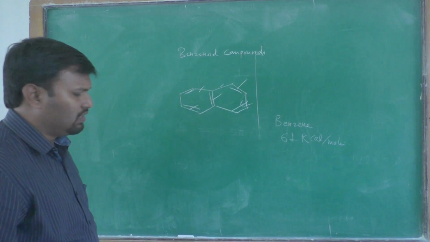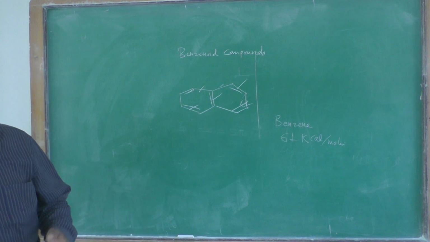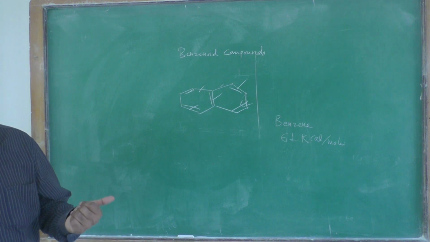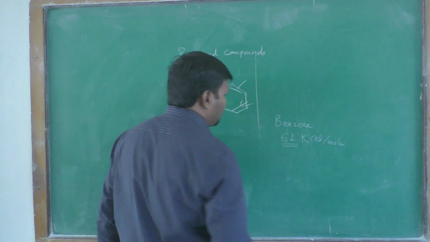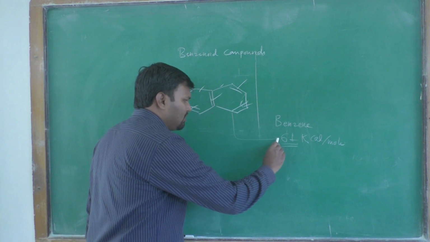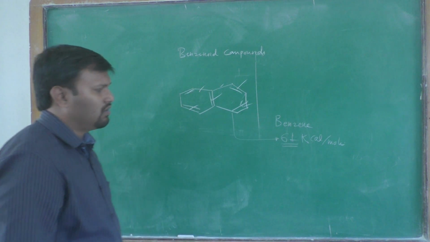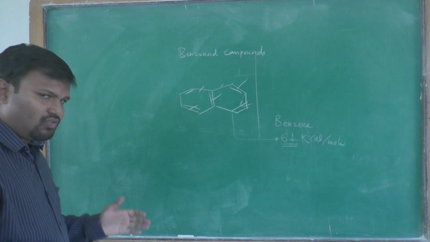Okay, we have already seen that benzene has 36 calorie. For the benzene ring it is 36 calorie, and that energy is called the resonance energy.